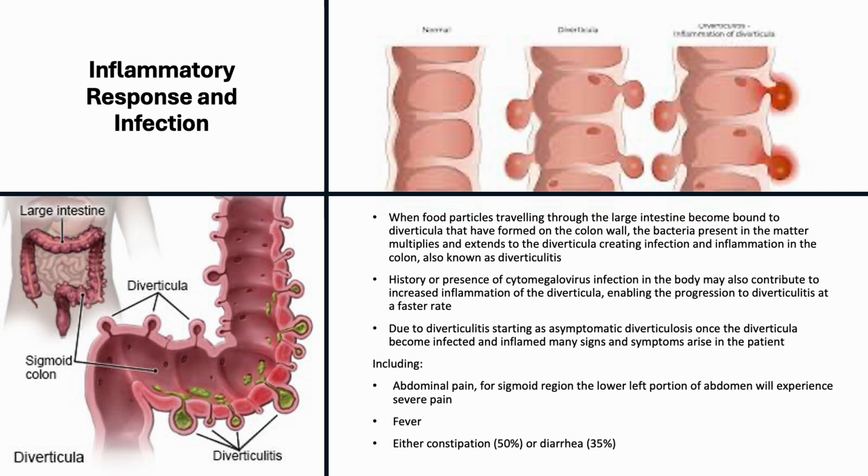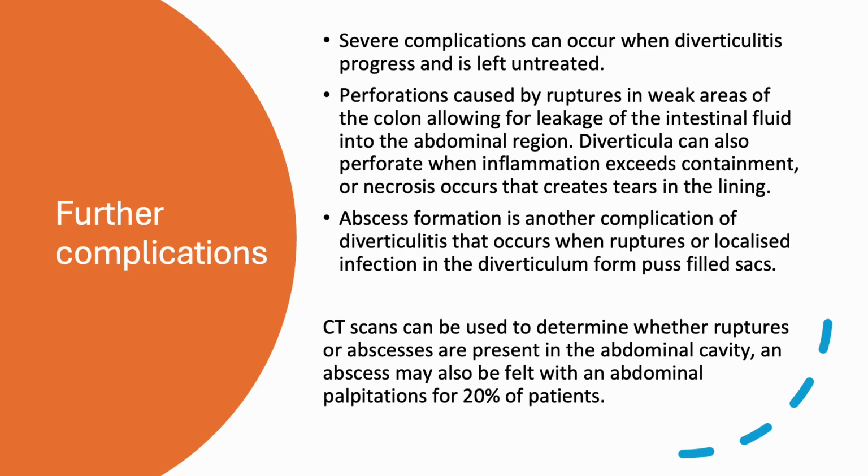History or presence of cytomegalovirus infection in the body may also contribute to increased inflammation of the diverticula, enabling progression to diverticulitis. Due to diverticulitis starting as asymptomatic, once the diverticula become infected and inflamed, many signs and symptoms arise in the patient, which include abdominal pain, fever, and either constipation for 50% or diarrhea for 35% of patients. Severe complications can occur when diverticulitis progresses and is left untreated. This includes perforations and abscess formation, which can be read about here.